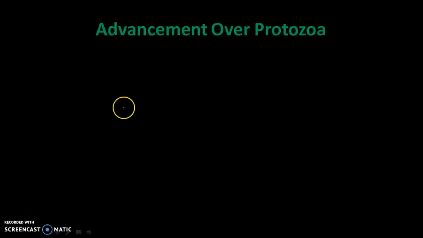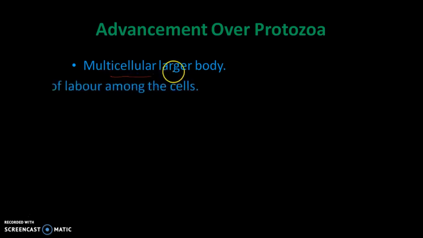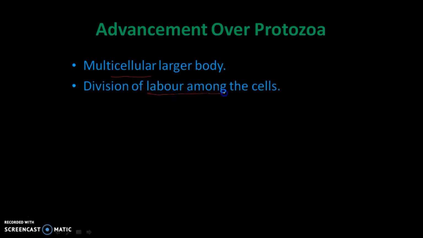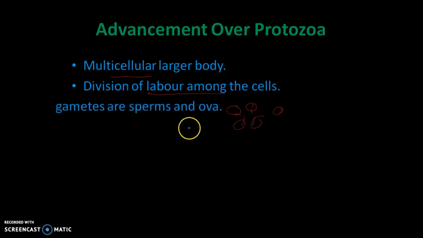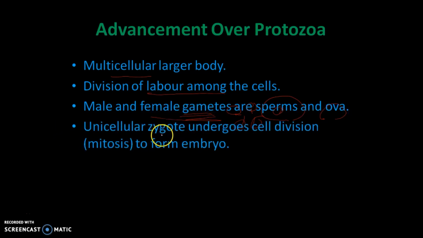So what are the advantages over the protozoa? First of all, protozoa are unicellular, and this is a multicellular, larger body. Here division of labor is present because there are different types of cells, so coordination between the cells takes place. It contains special sperm and egg, meaning gametes are present. The unicellular zygote undergoes cell division to produce an embryo, but we don't find embryo stages in protozoa, whereas it is found in Porifera.